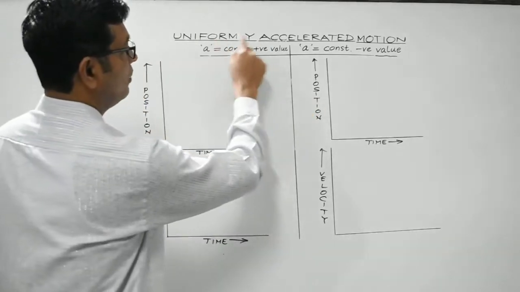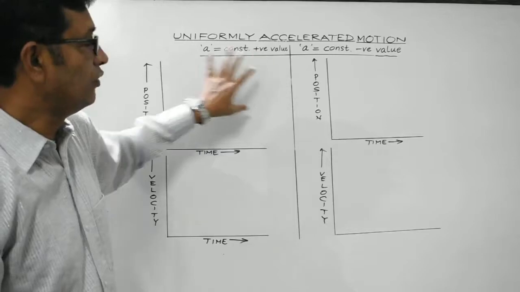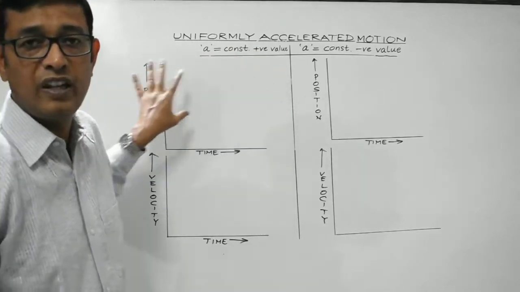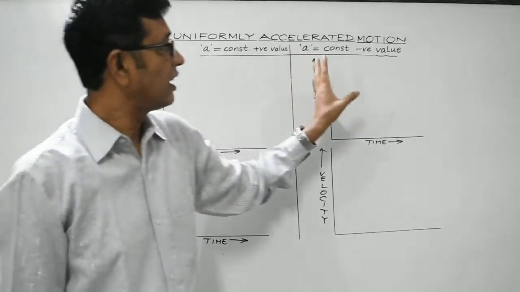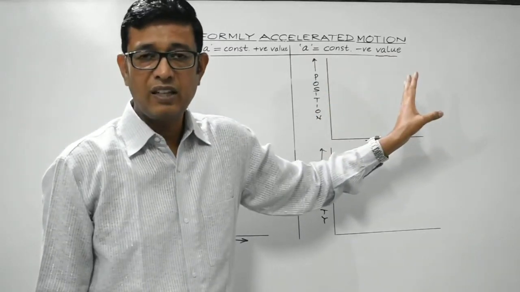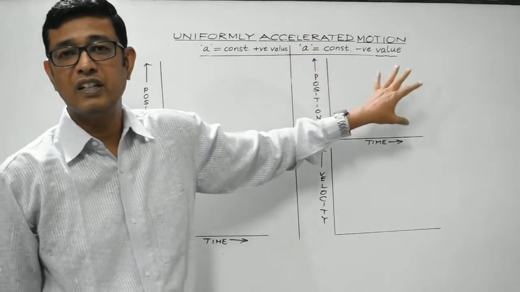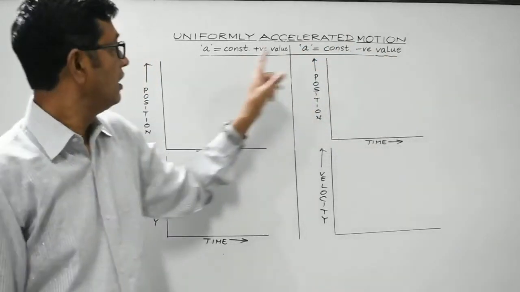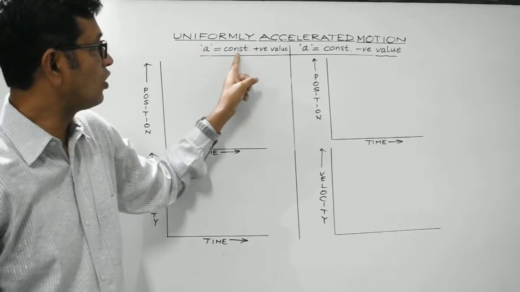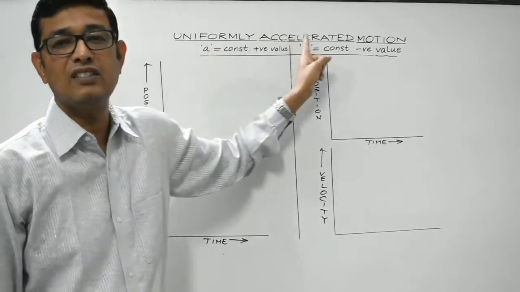we will bifurcate uniformly accelerated motion into two categories. This is uniformly accelerated motion when the value of A is positive, and this is the case of uniformly accelerated motion when A has a negative value. So it is the case of acceleration, and it is the case of retardation. But mind it, in both cases the value of A is constant. So that is why it is the case of uniformly accelerated motion.